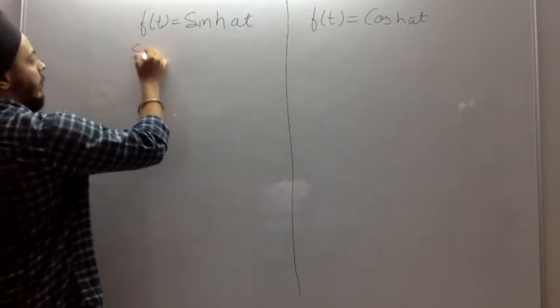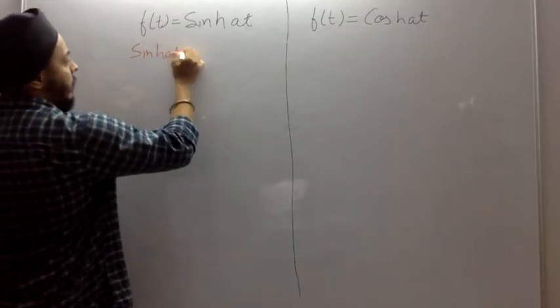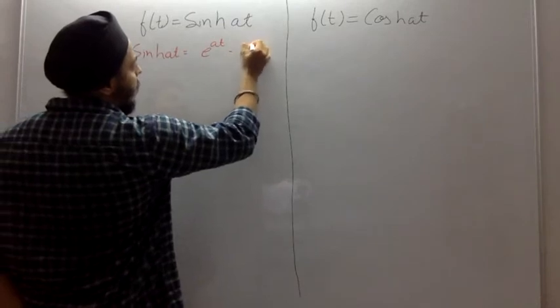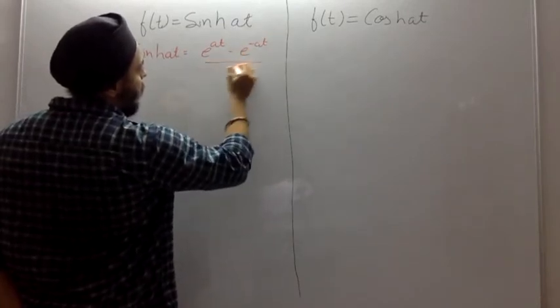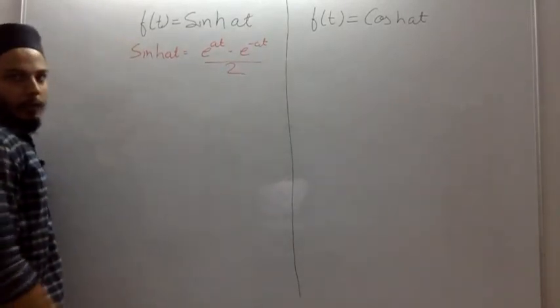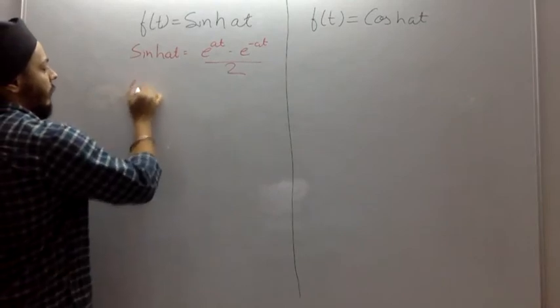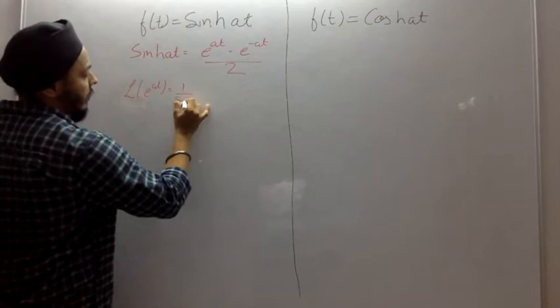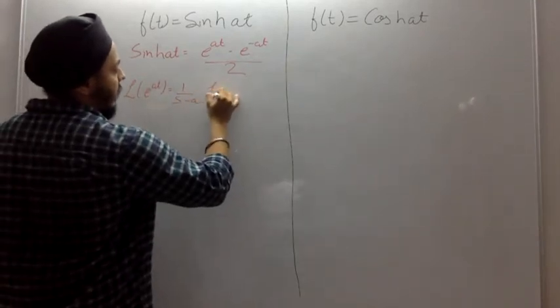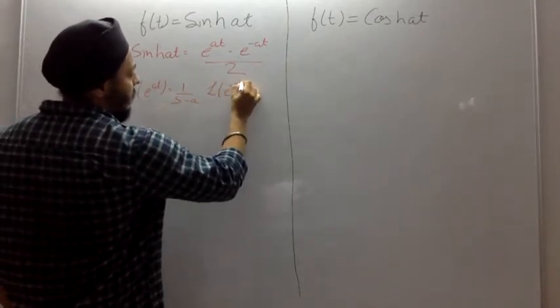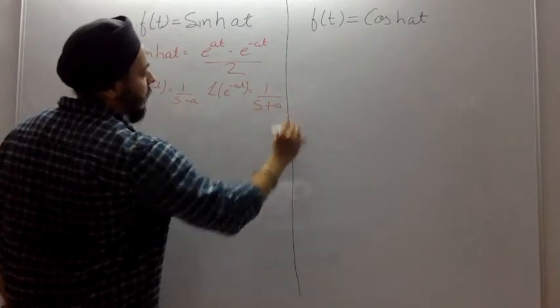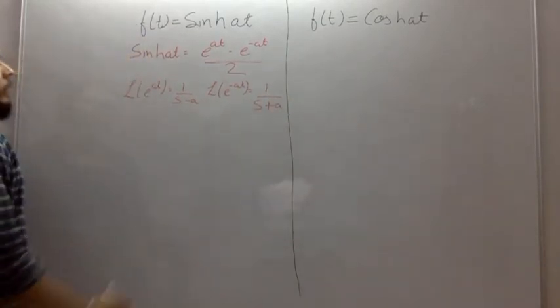For sine hyperbolic at, it is written as e to the power at minus e to the power minus at, by 2. So we know that Laplace of e to the power at is 1 over s minus a, and Laplace of e to the power minus at is 1 over s plus a. Correct?